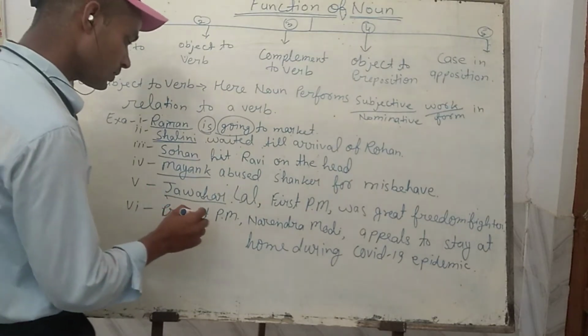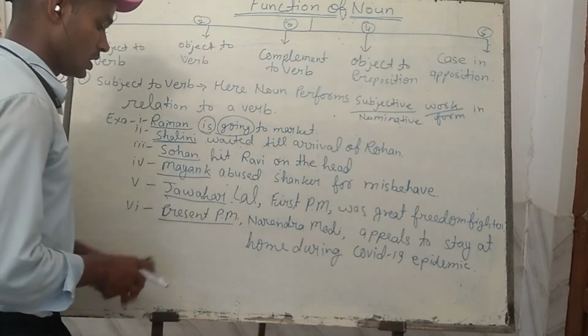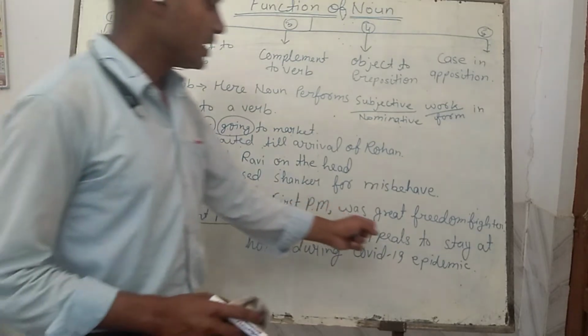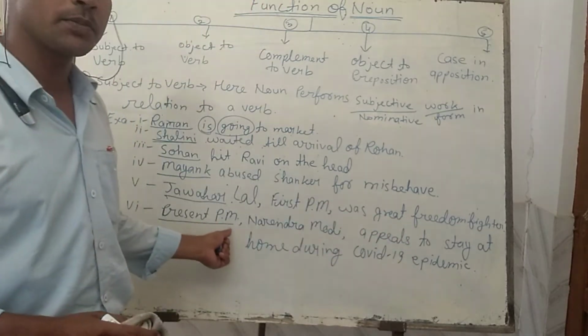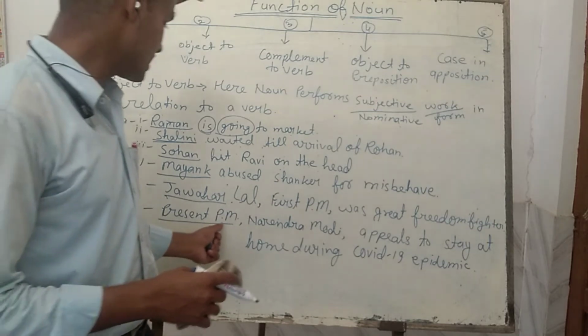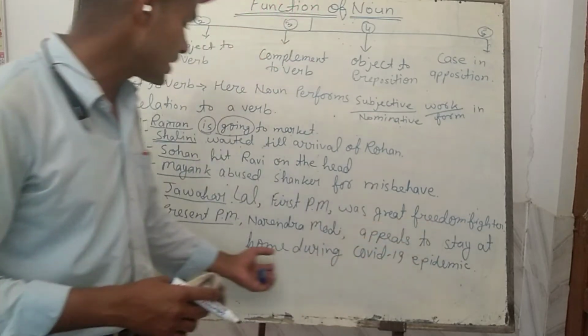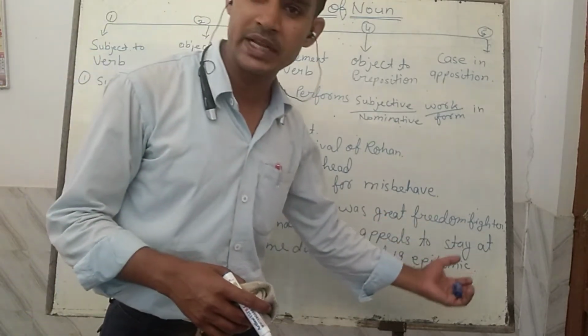In the second sentence, you will find: present PM appeals to stay at home during the COVID-19 epidemic. Who appeals? The present PM, means the Pradhan Mantri who is in office at this moment. So the present PM appeals, that is, requests, to stay at home during the COVID-19 epidemic.